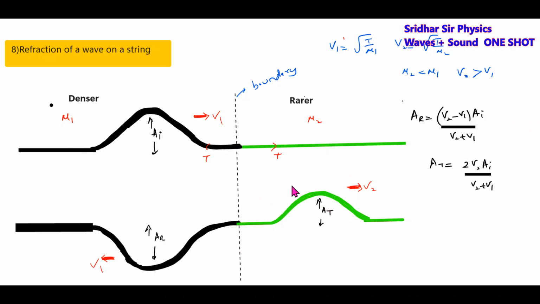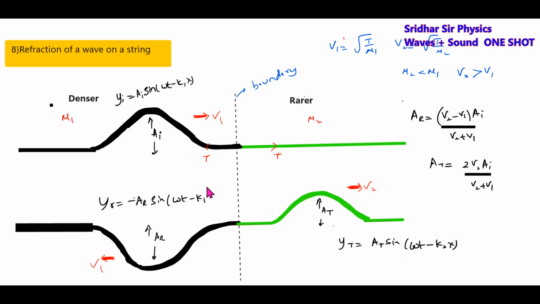Okay, fine. So the wave will get reflected. If this is the incident wave, y equals A_I sine(omega t minus k1 x). Then the transmitted pulse will be A_T sine(omega t minus k2 x), since it is in a different medium. Then the reflected pulse is given by minus A_R sine(omega t plus k1 x). Y plus is the reflected pulse, this is the incident pulse, and this is the transmitted pulse.